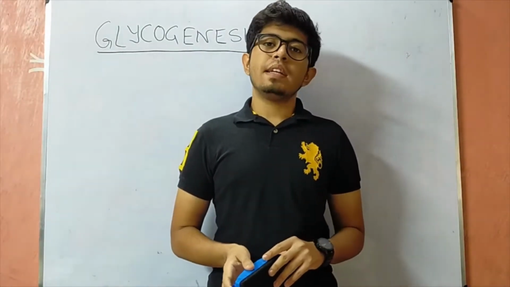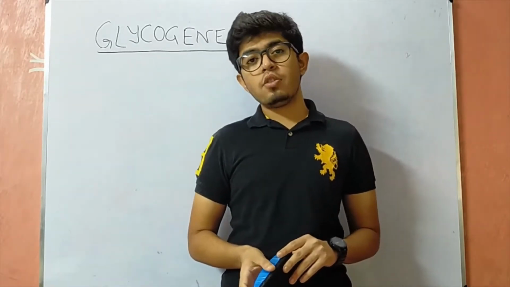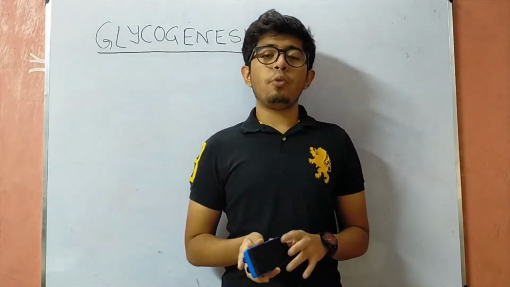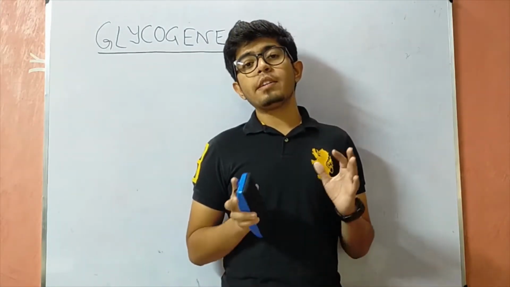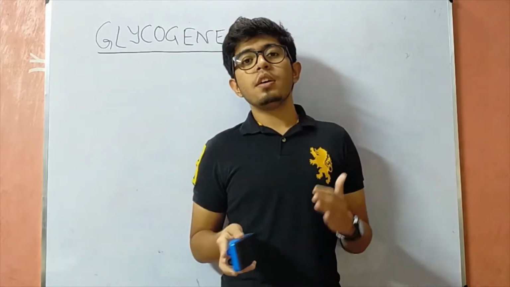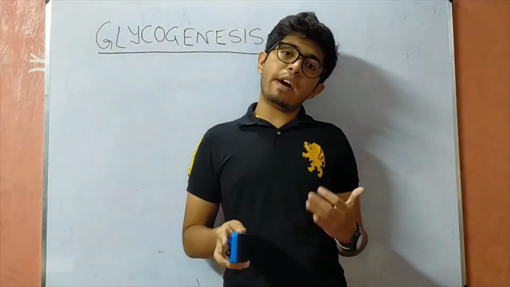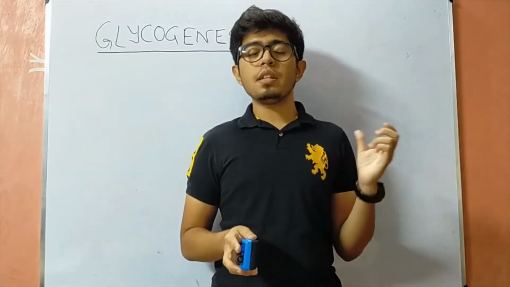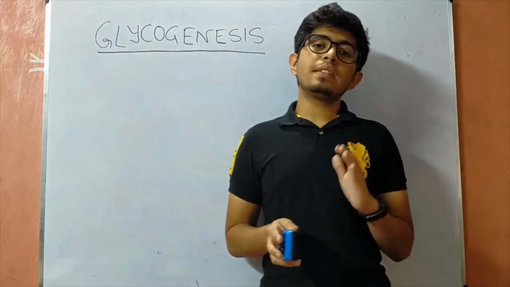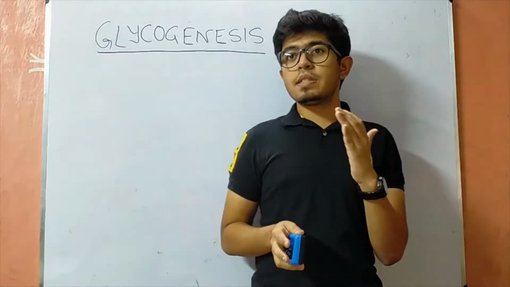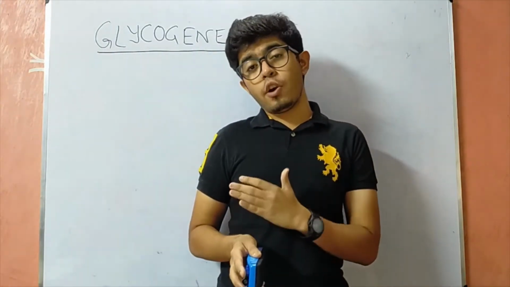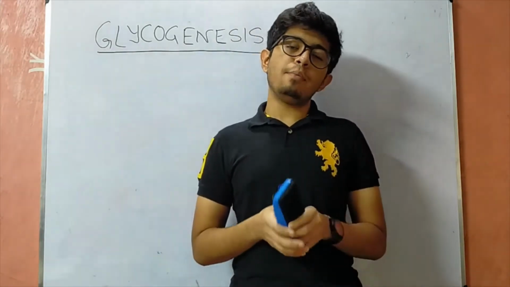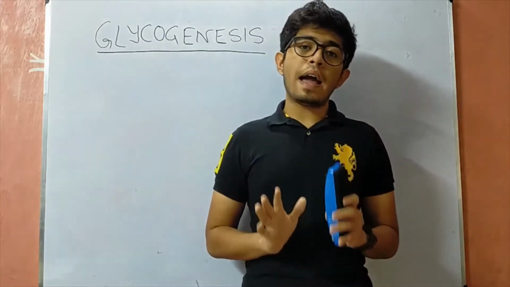Our topic of discussion is glycogen synthesis and glycogenolysis. So what is glycogen? Glycogen is basically a polysaccharide molecule formed by a chain of glucose molecules which are joined by both alpha 1,4 and alpha 1,6 glycosyl bonds. This glycogen molecule, which is the primary storage form in animals, is one of the most predominant carbohydrate molecules found in the animal kingdom.